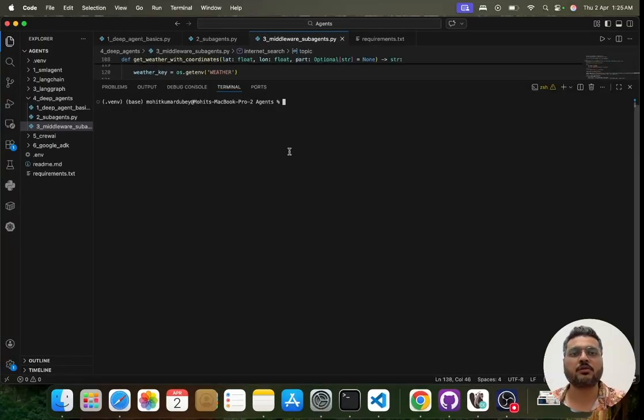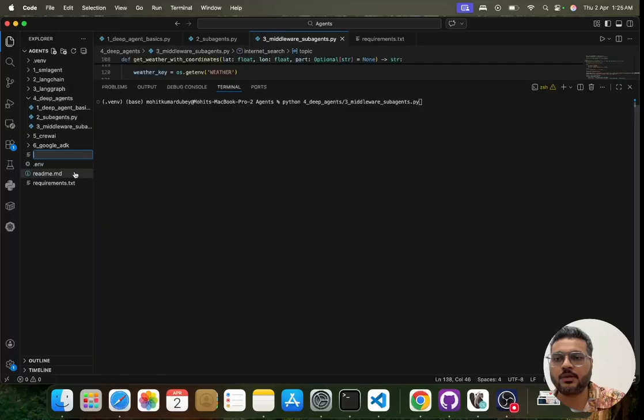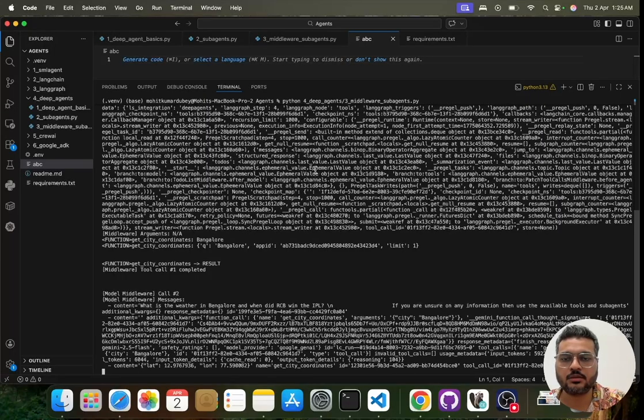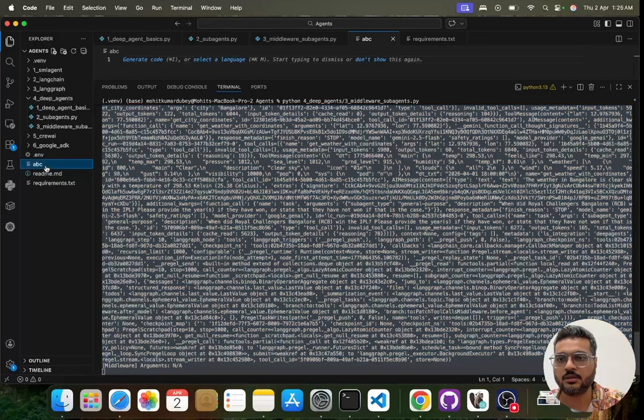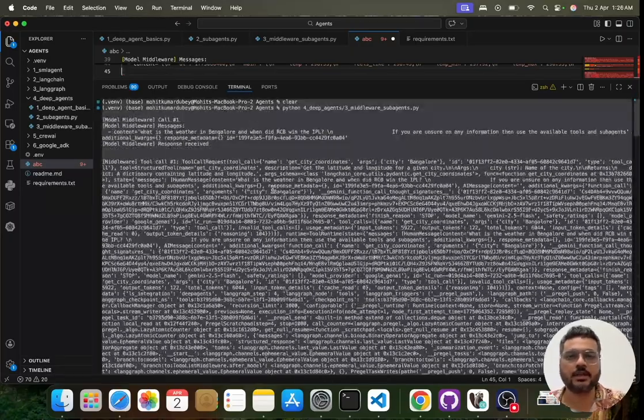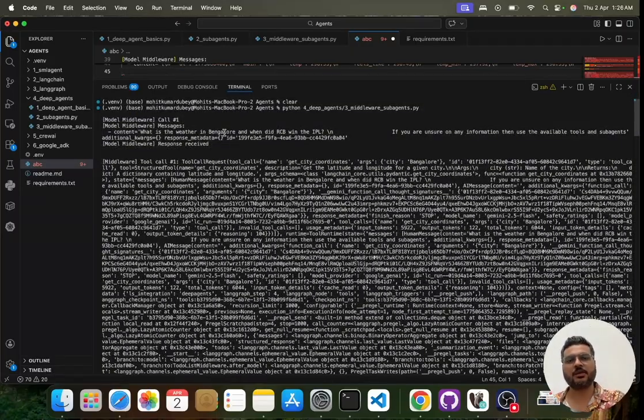Let me also open a text edit for you, so that we can actually see what is coming in the results. I'll create a new file here, ABC, let's suppose, and we will put the results in that. As soon as the results come, I'll simply put them in that. So let's suppose this came, I'll copy it and put it here. Okay, now the whole result came. Let us see.